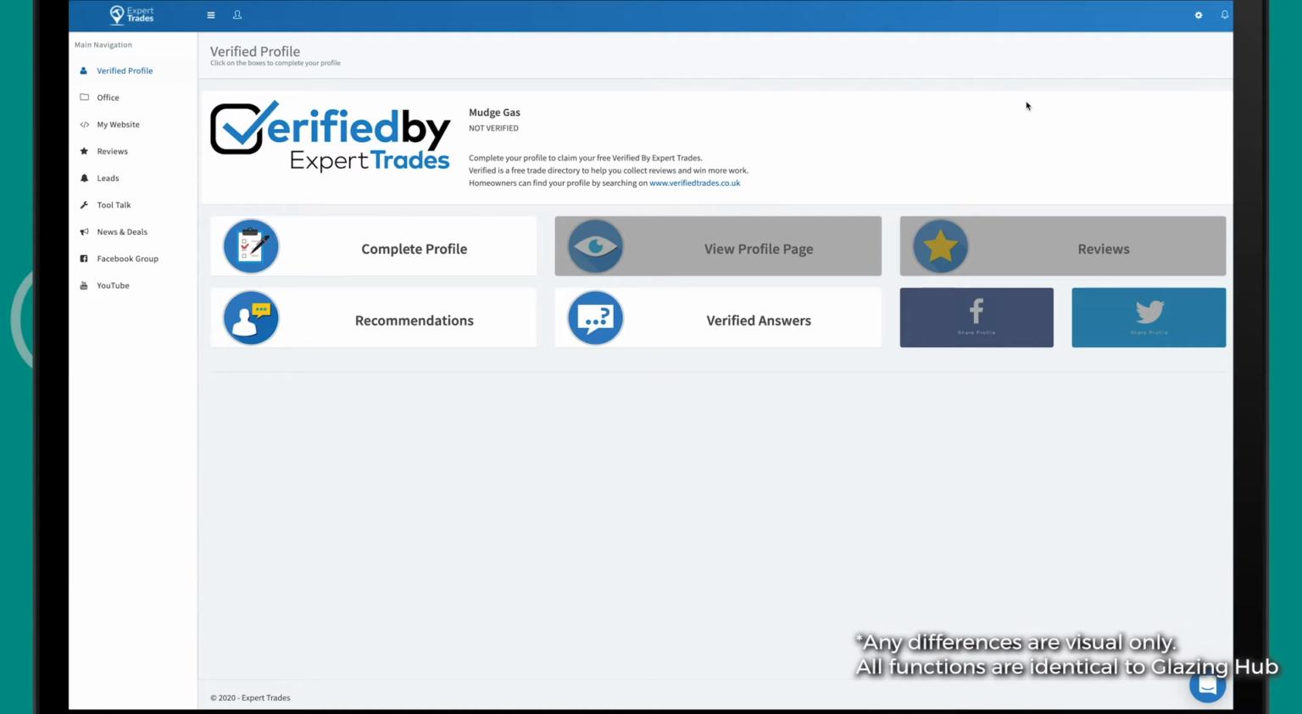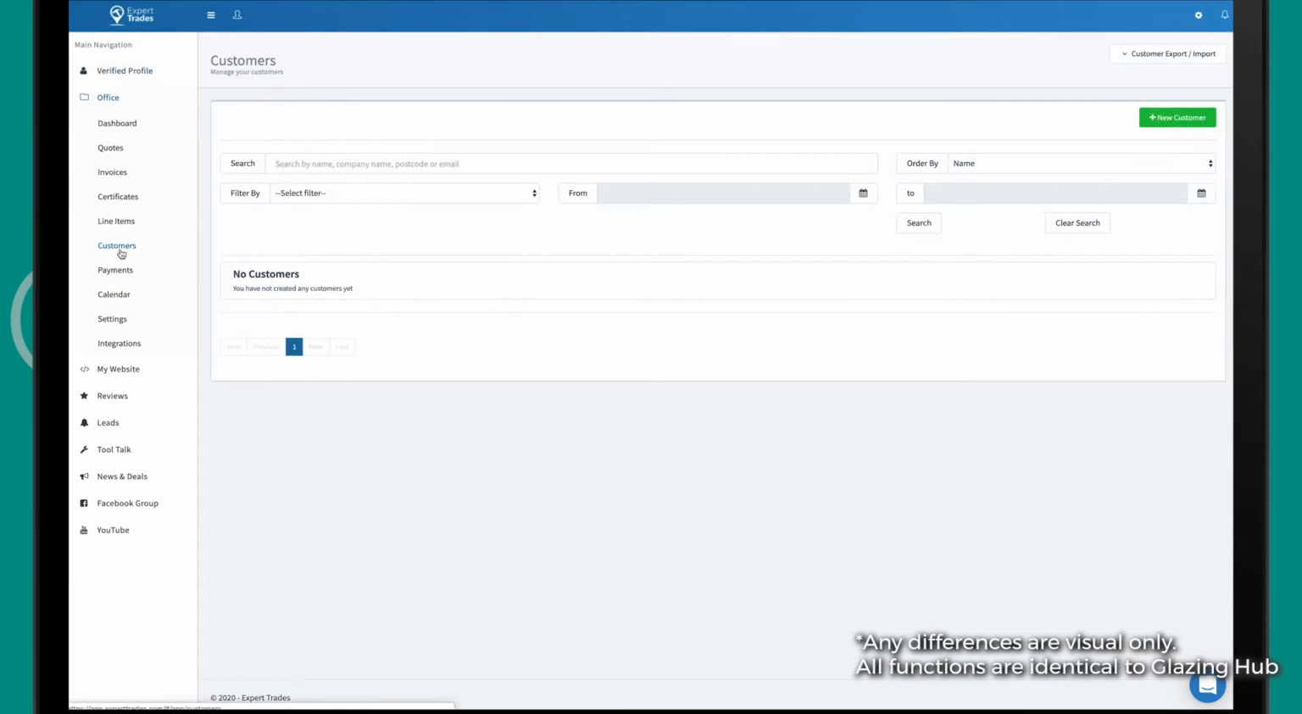So you need to log into your account by visiting experttrades.com on a computer, desktop or laptop. Once you're into your account, you want to head over to Office, go down to Customers, and then you'll see a Customer Export Import option in the top right. We'll hit that and you'll see we've got a couple of options. Then what we want to do is export the template. Just click that and you'll download the template file.